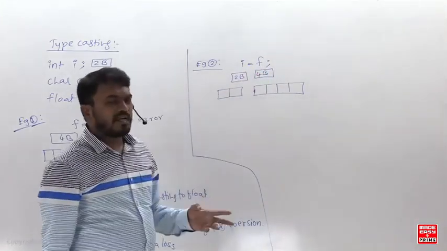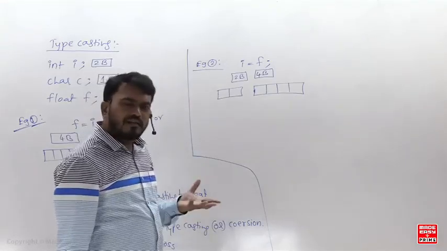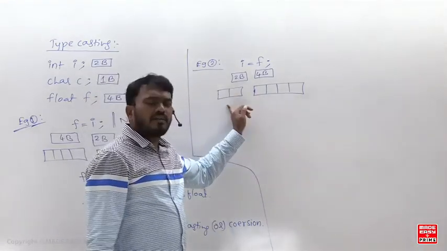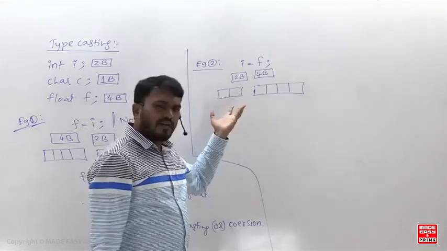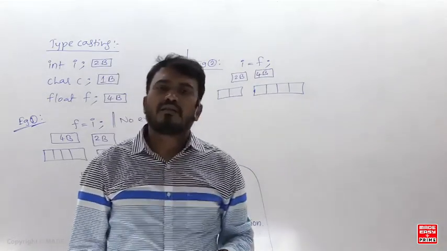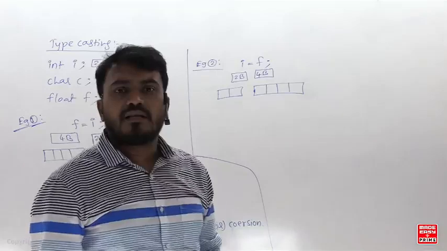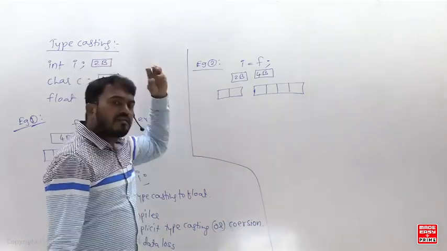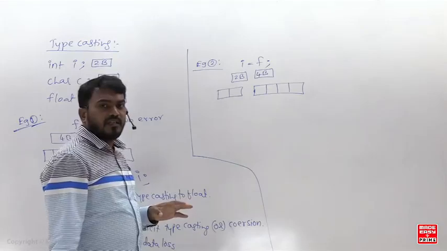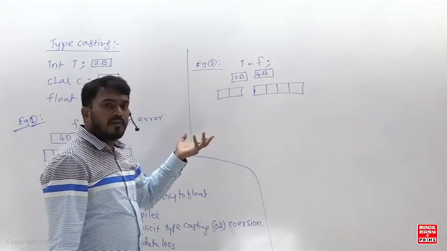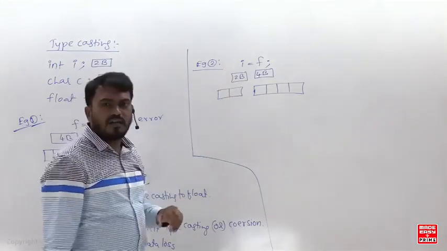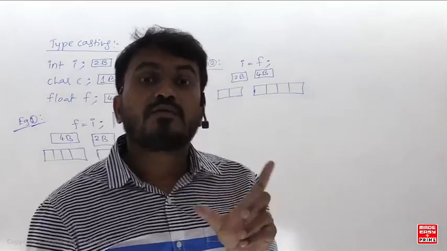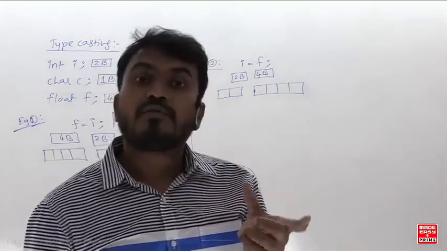So the compiler will think, is there any problem of size here? Yes, the size problem is there. 4 bytes of data, how are you going to assign into 2 bytes? Logically, there is a problem of size. Yes or no? Type is also a problem, because this is an integer and that is a float, and the rule is simply saying that in order to perform any operation between two variables, the type of both should be the same.